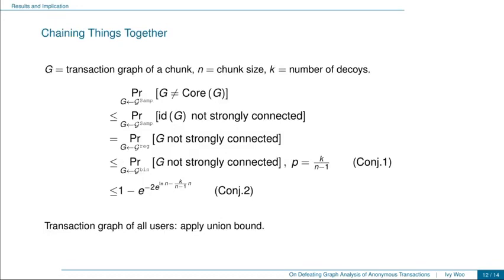Now we can put everything together. Recall that we want to upper bound the probability of G not equal to core G. We related this to the strong connectivity of the induced directed graph of G, and for a partitioning sampler, the distribution of its induced directed graph follows the distribution of the regular random directed graphs. Then, using the two conjectures that we introduced, we obtained a closed form upper bound for our probability of interest.